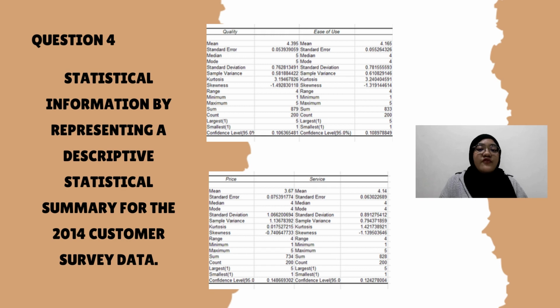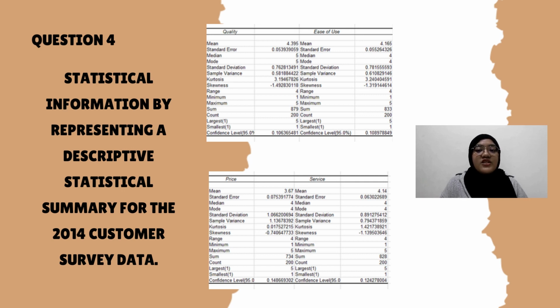The mean for quality is 4.395, ease of use is 4.165, price is 3.67, and the service is 4.14. The highest mean of all is the mean for quality. The median for quality is 5, while for ease of use, price, and service are all 4. Furthermore, all of the modes have the same value as the median.